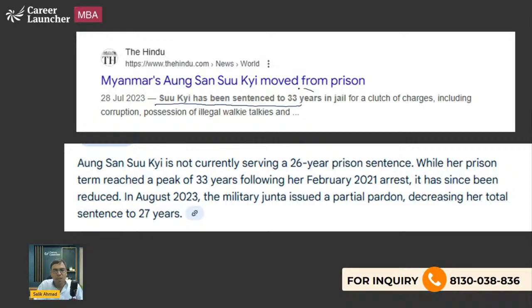Aung San Suu Kyi has been sentenced to 33 years in jail for a clutch of charges. Now her sentence was reduced to 27 years. So currently she is in jail for 27 years. That is what you should be knowing.